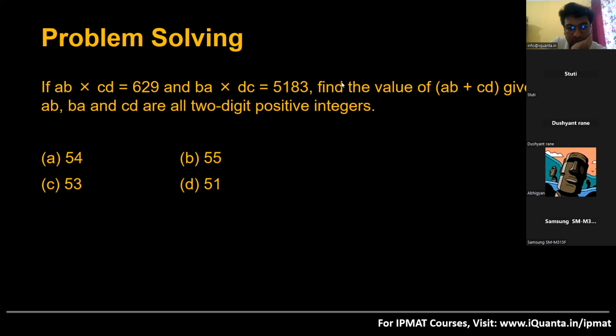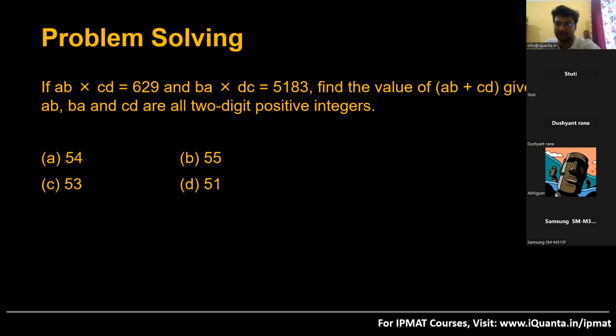Now there are a few doubts. How do you know the exact values of these numbers? See, because I have created this question, that's why I know the exact values of these numbers. So you can also create a question like this. For example, you can take any two odd numbers. Say take 13 and 15. AB will be 13, so A will be 1, B will be 3, CD will be 15, C will be 1, D will be 5.